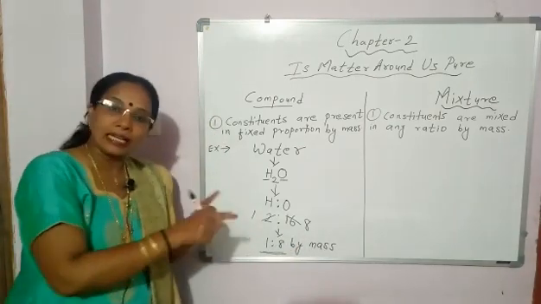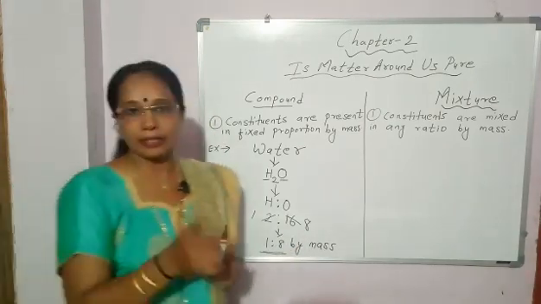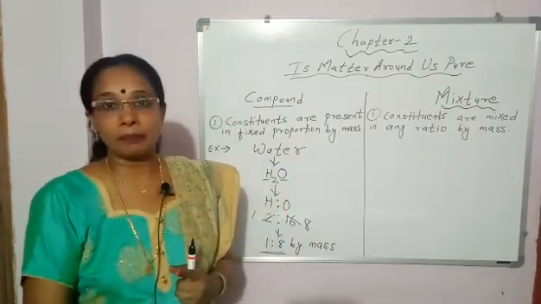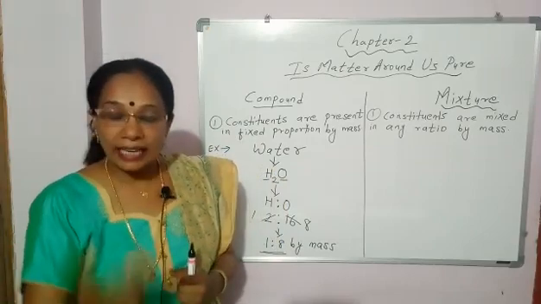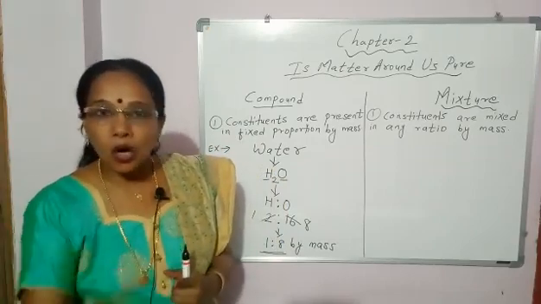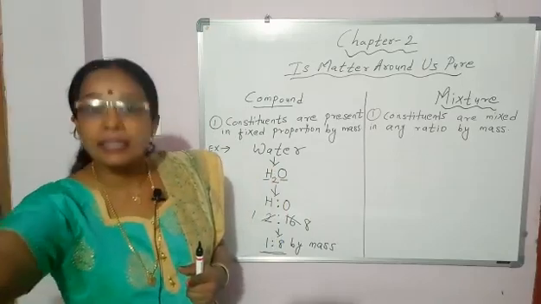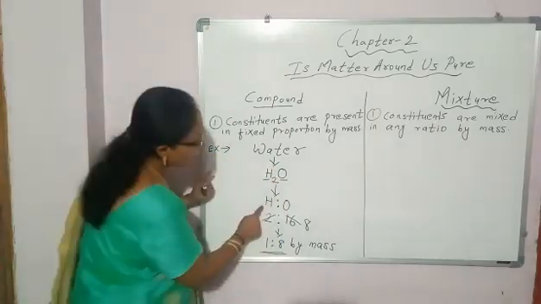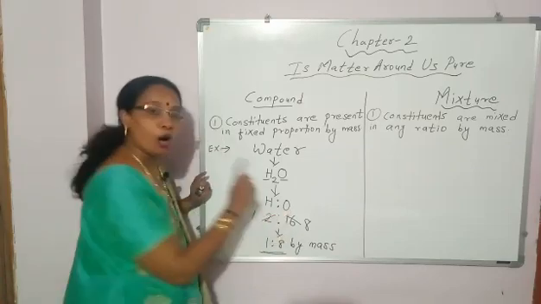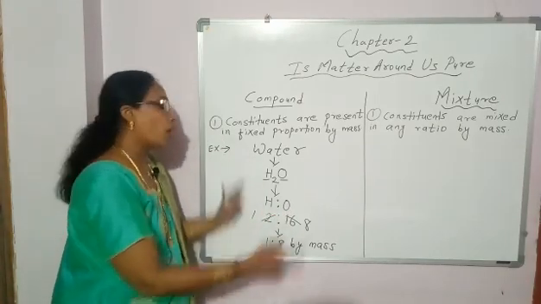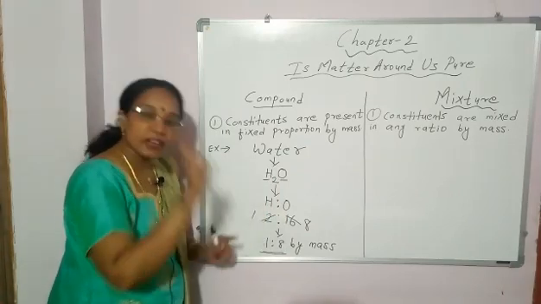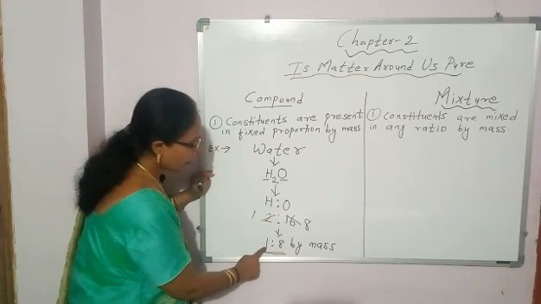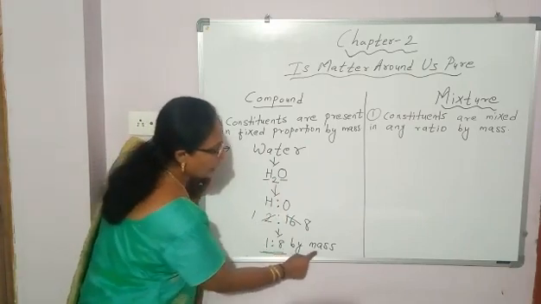Now this water you can get from different sources. You can get tap water, water from borewell, from river, pond or from some other country. But always water will be made up of these 2 elements only, hydrogen and oxygen. And they will always be combined together in fixed proportion by mass. What will be that fixed proportion? 1:8 by mass.